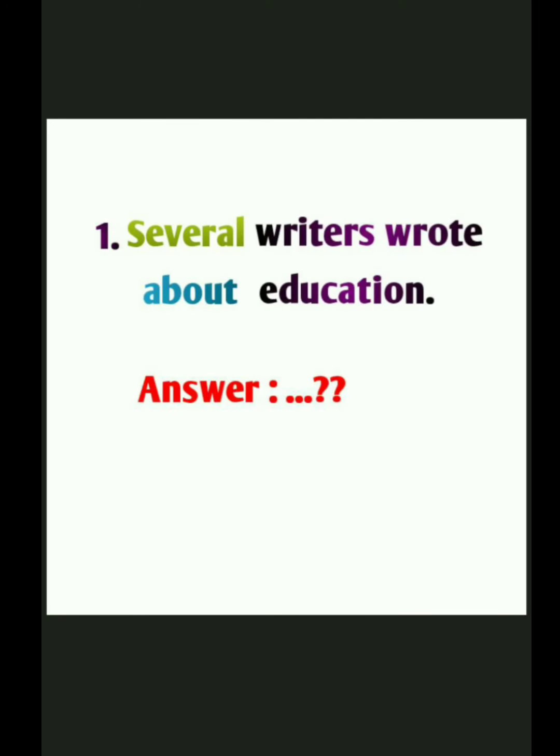Several writers wrote about education. Here you can see the word several and the word about. They are in a different color. So we are supposed to identify which part of speech they belong to. Several and about. Okay. Now, first you identify what is writer. Here writer is a noun. So any word which tells about a noun is, you know it better. So what is about? About is a small word which usually connects different elements in a sentence. So guess the answer.